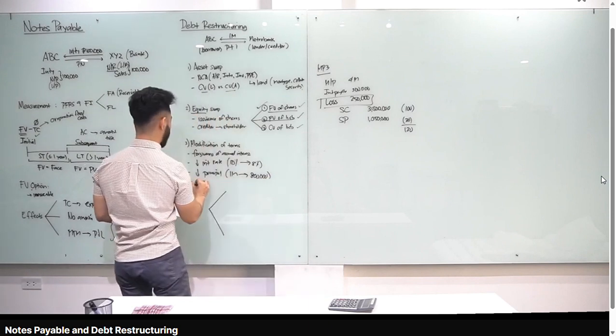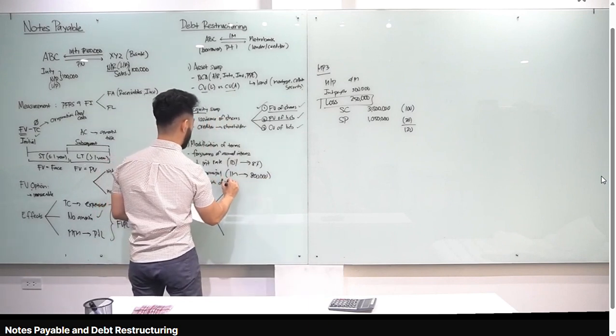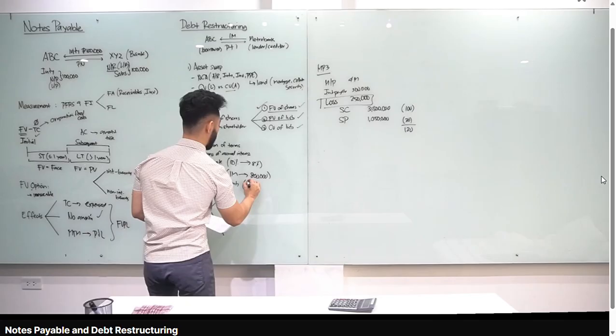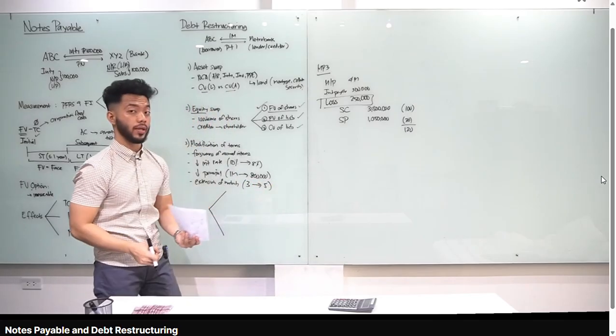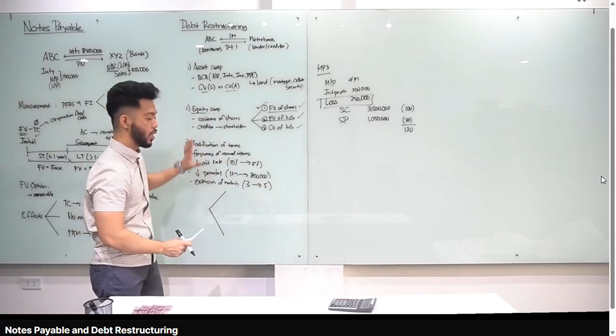Alright? So what else? Pwede rin extension of maturity. So for example, yung maturity date natin is 3 years. Sabi ni Metrobank, sige, extend natin ng 5 years para mas may time ka na magbayad ng principal and interest. These are examples of modification of terms.